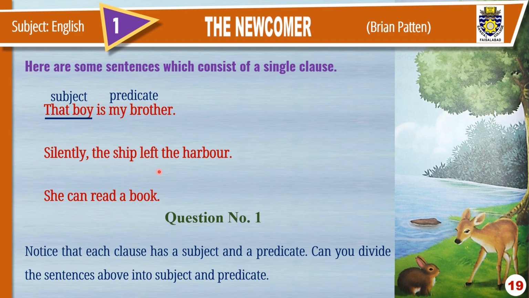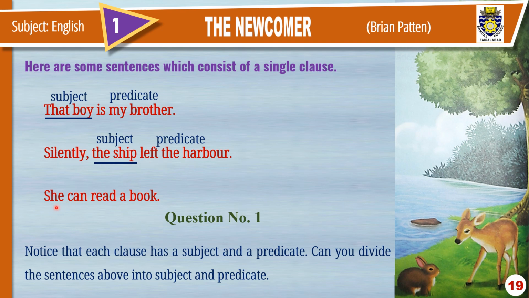Silently the ship left the harbor. Can you tell me what is a subject here? Keep it in mind, it is not necessary that the subject is always in the beginning of the sentence. Actually, we should see what is the person or thing that is doing something. Here the ship is a subject that is doing something. What is its action? The action of the subject is that the ship left the harbor. So the subject is the ship and the rest of the sentence, silently left the harbor, is the predicate of this clause.